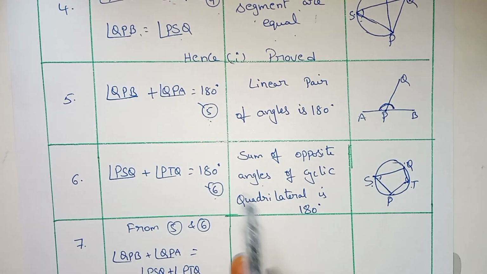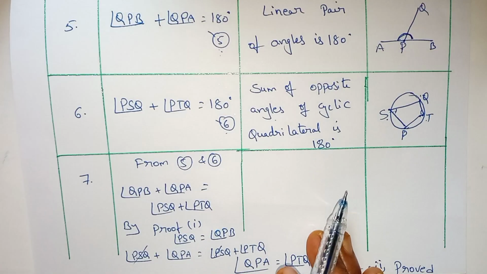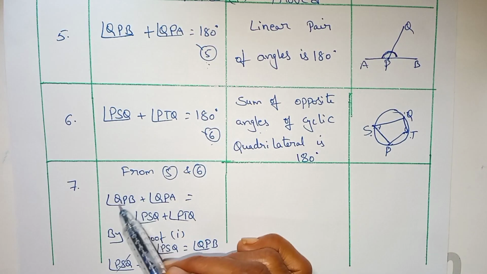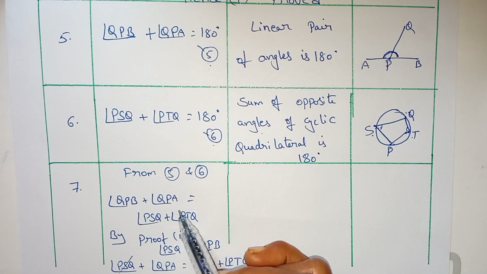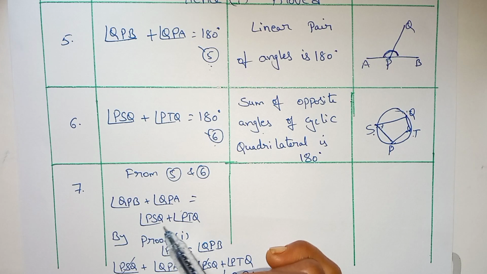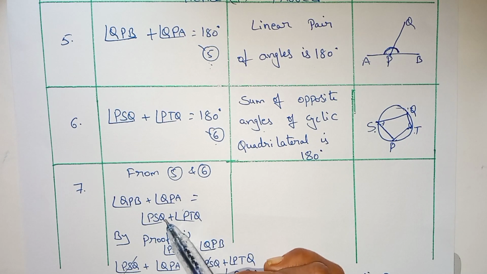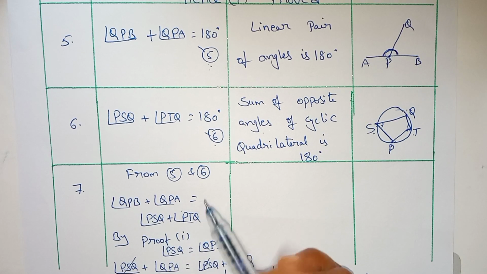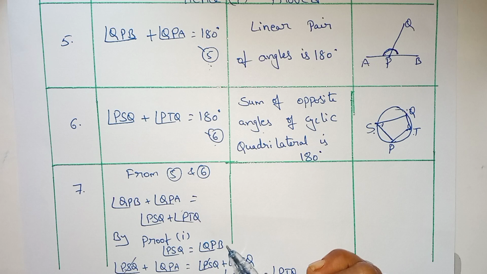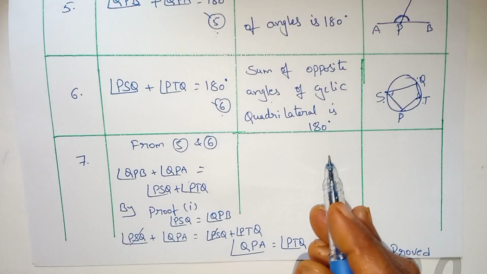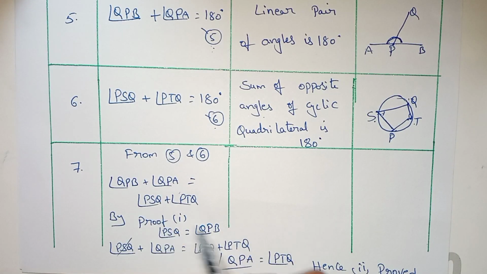From 5 and 6, angle QPB plus angle QPA equals angle PSQ plus angle PTQ. By proof 1, we proved that angle PSQ equals QPB. So I am writing QPB instead of PSQ.